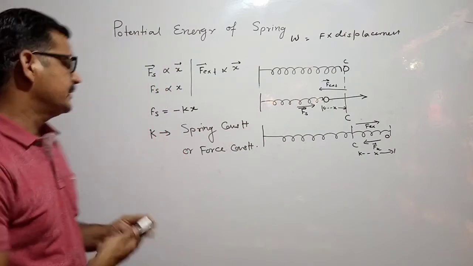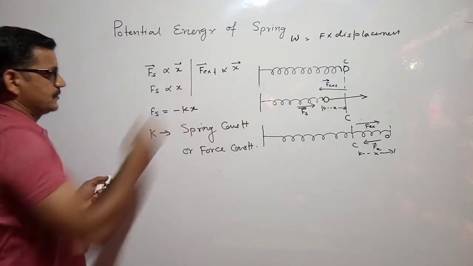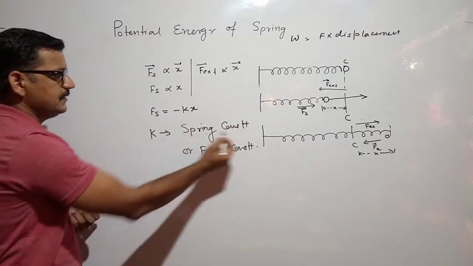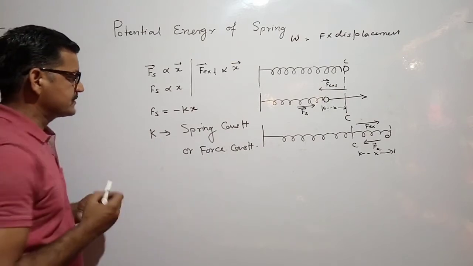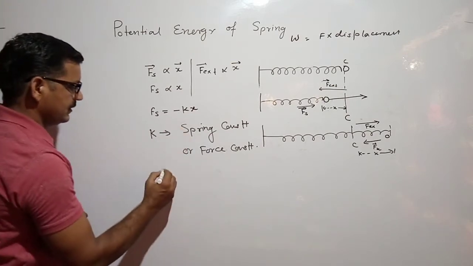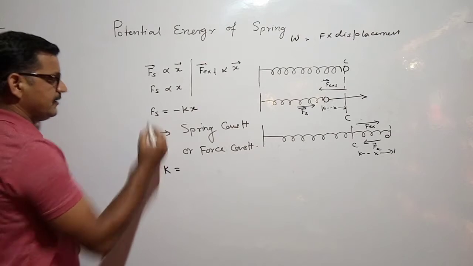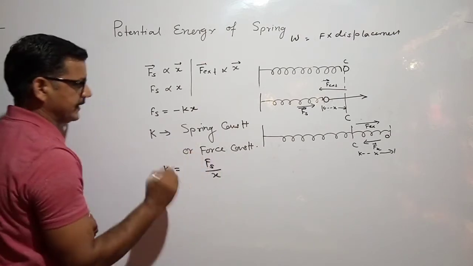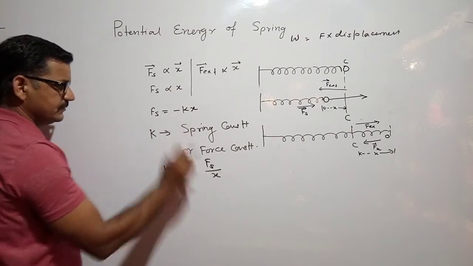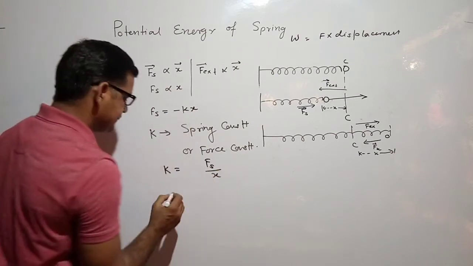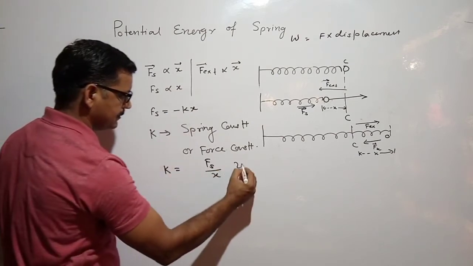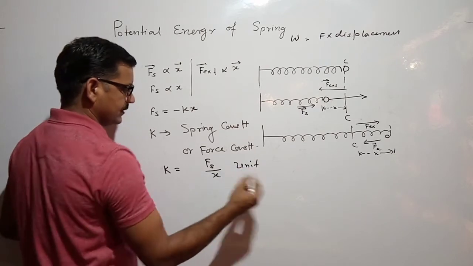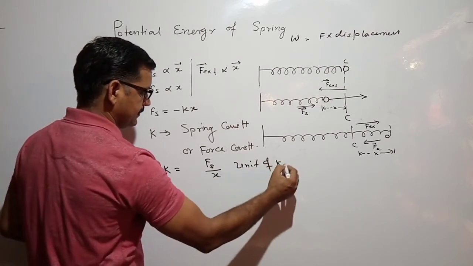Now we are coming here. What we see is that k is the spring constant or force constant, and it can be written as k equal to Fs upon x in magnitude, and its unit of k.